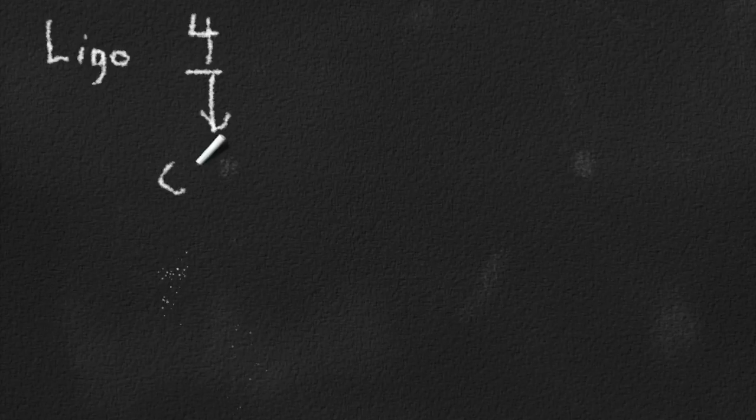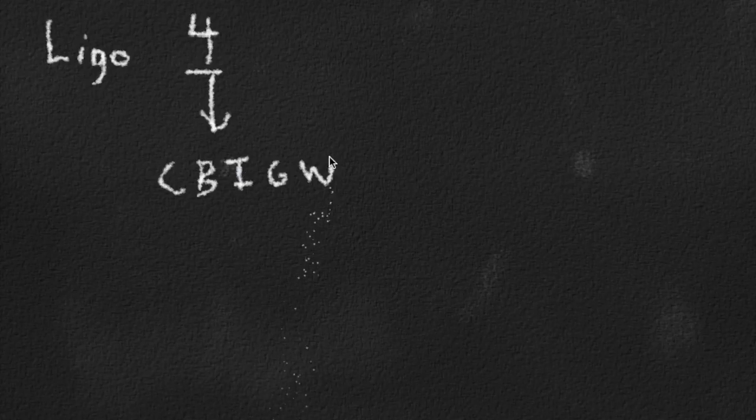Scientists at LIGO have discovered there are 4 types of gravitational wave sources, and each wave has its own special signature. I'm going to talk about the one that was discovered September 14th, and that's the compact binary inspiral gravitational wave. Now, what's so special about them?